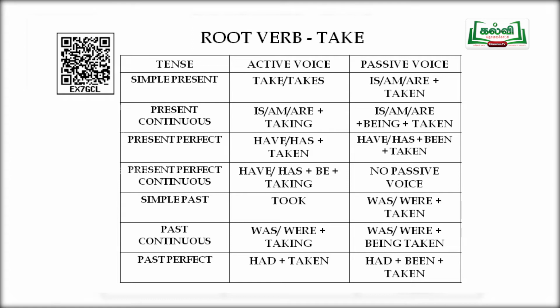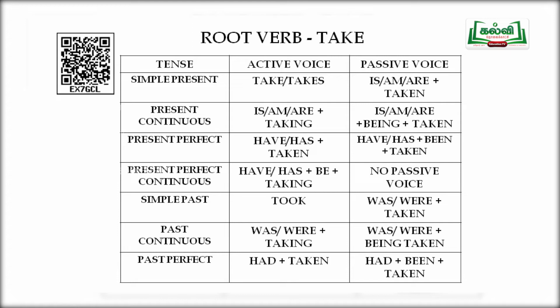In present continuous tense, is, am, are plus taking changes to is, am, are plus being plus taken. For present perfect tense, has or have will come in the sentence with the third form of the verb, and when it changes to passive form, it is has or have plus been plus taken. And for the present perfect continuous tense, which is in the form have or has plus been plus taking, there is no passive form at all.